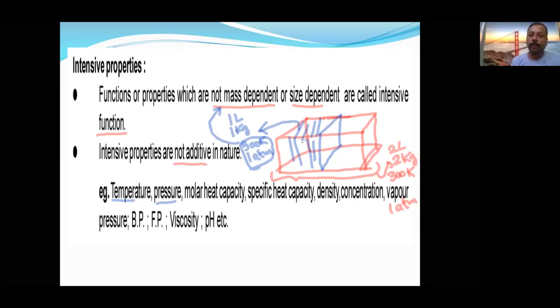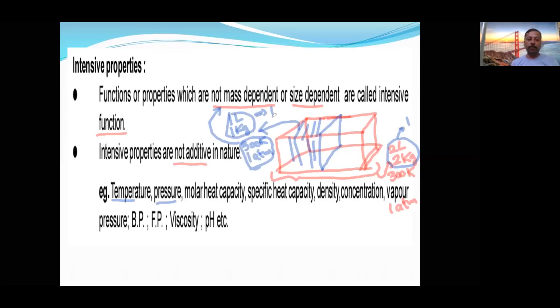If I make 10 parts also, temperature is still going to be 300 Kelvin only, and pressure is going to be 1 atm only. But if I make 10 parts, then the volume is going to be 200 ml and mass is going to be 200 grams. So volume and mass will change. Even density: as a total quantity, density is 1. Here also density is going to be 1 only. So density is also an intensive property.